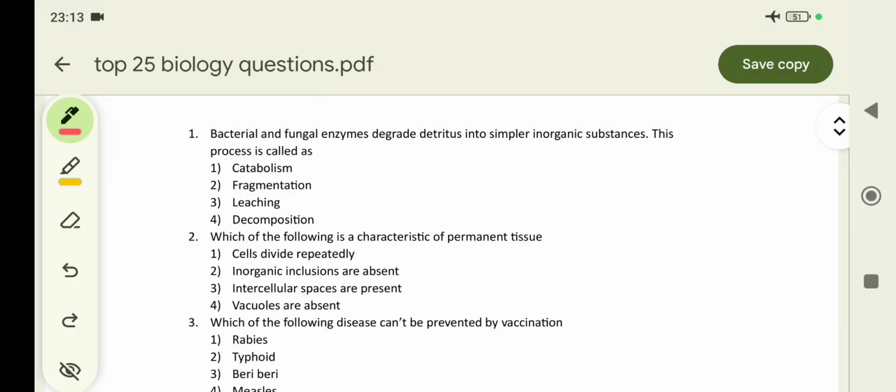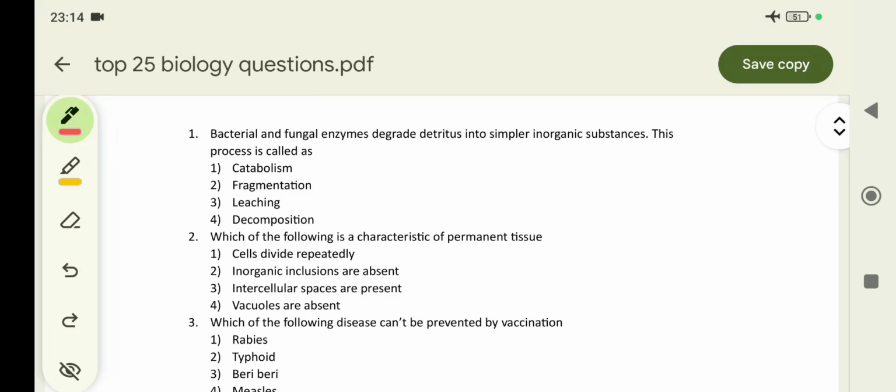Hi, today we are discussing the top 25 biology questions for the SSC, MTS, NTPC, CHSL, CGL, and various other examinations, in consultation with the TCS iON digital zones. So we are going to the top 25 biology questions.